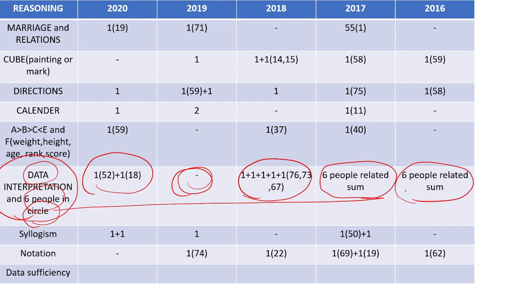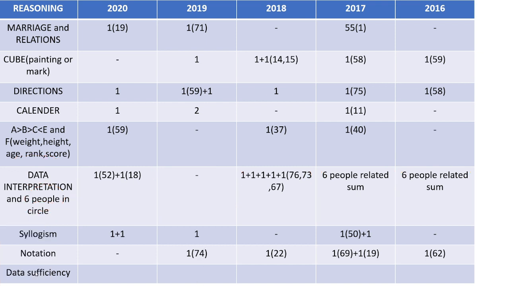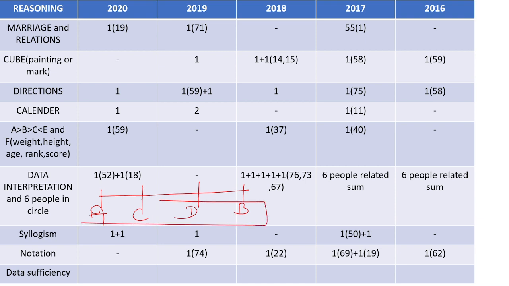So I used to see, not only circle sum, they used to ask row arrangement also. That is, A is seated in the left corner, B is seated in the right corner, and somebody else somewhere. So what is the seating arrangement? They will ask this type of question.